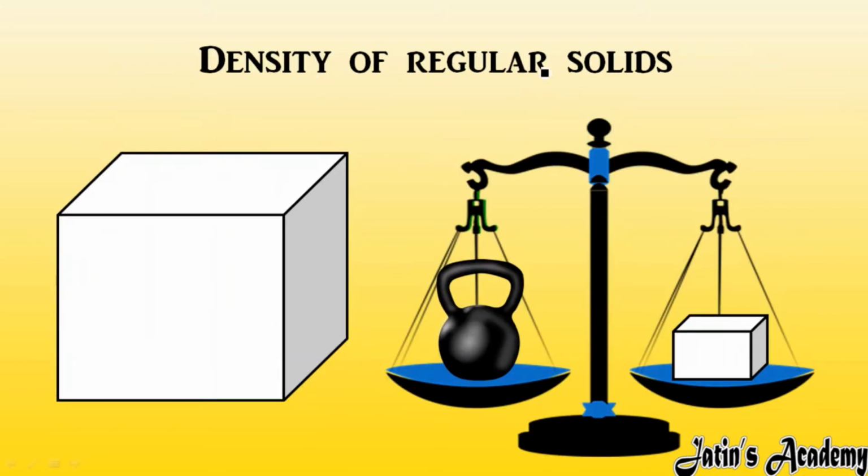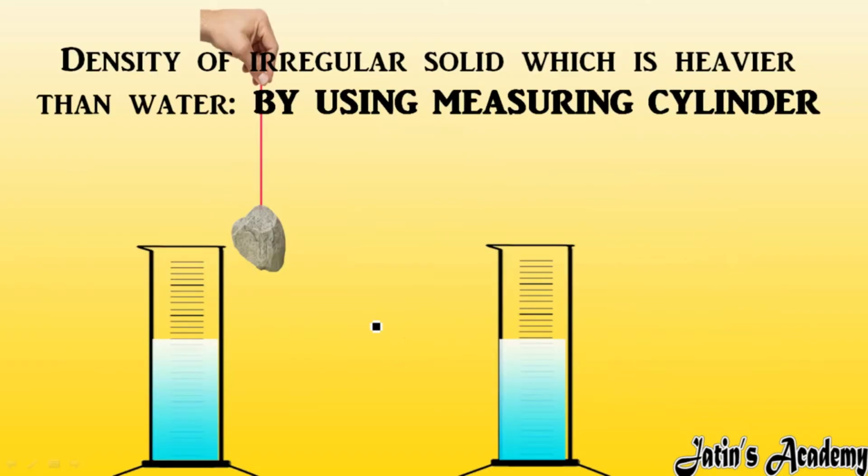Next we are having the density of a regular object, that I already discussed with you. The density of a regular solid you are going to measure by using mass and volume. So mass you will measure easily by using this kind of beam balance, and volume you can easily measure by using a formula. But our main problem is to find the density of an irregular solid. How to measure the density of an irregular solid?